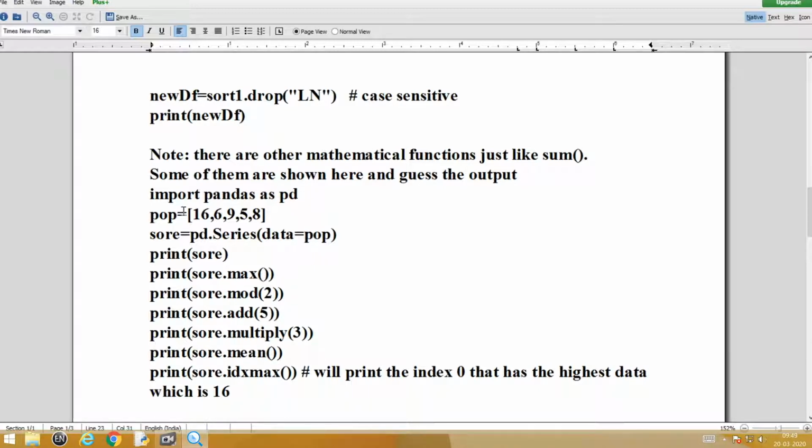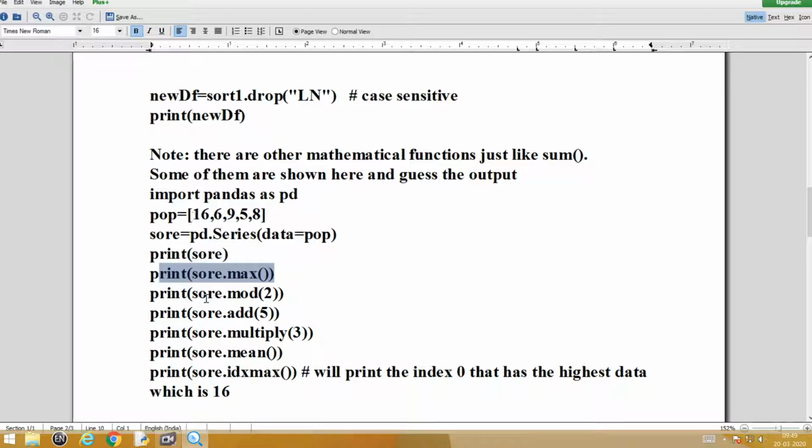Okay. So see, now you have your list called pop. pd.Series is created with the list, and you know the index is missing. So what would be the index? 0, 1, 2, 3, isn't it? That goes on. So the 0th location has 16, the first location has 6, the 9 will go to the second location, and so on. And then I am just printing sort. That's the name of my object here. Now you know if I write this, what will be the answer?